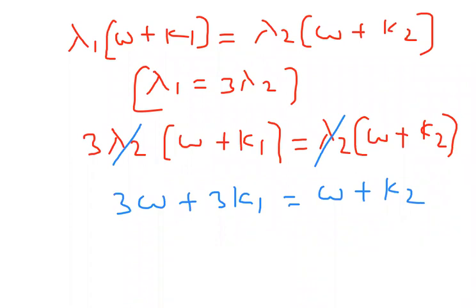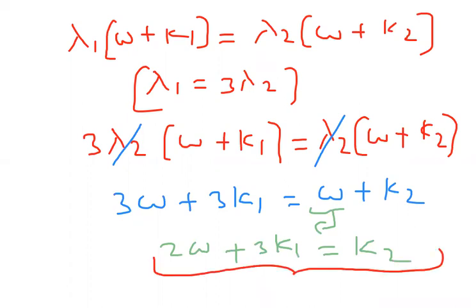Now if W comes to this side, 3W minus W gives 2W, plus 3K1 is equal to K2. Observe carefully this underlined equation: 2W plus 3K1 equal to K2.